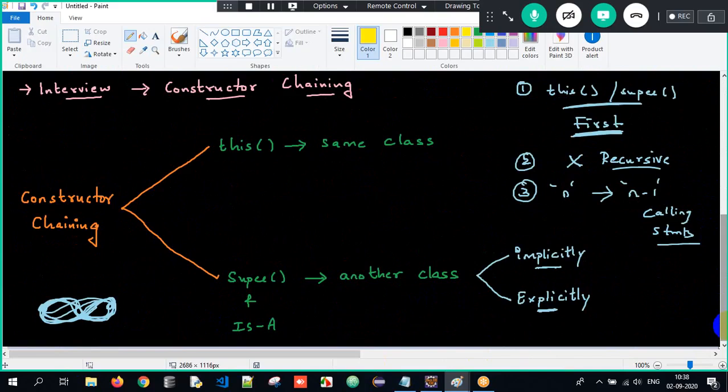This calling statement is used to invoke a constructor in the same class, and super calling statement is used to invoke a constructor of another class. An is-a relationship is mandatory, and that can happen implicitly and explicitly. This calling statement and super calling statement should be the first executable statement. Recursive chaining is not possible, and if there are n constructors, only n minus 1 calling statements are allowed here. So this is all about the entire process here.